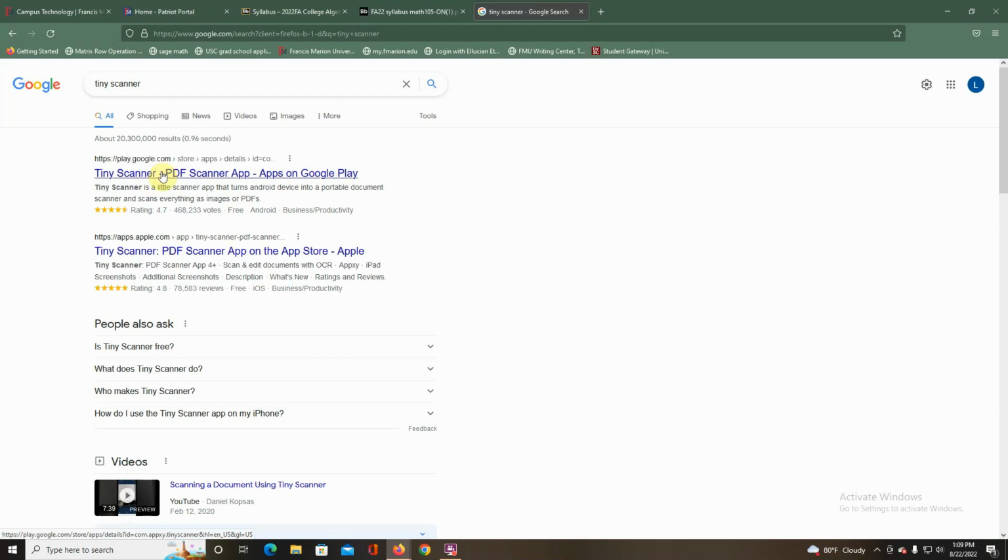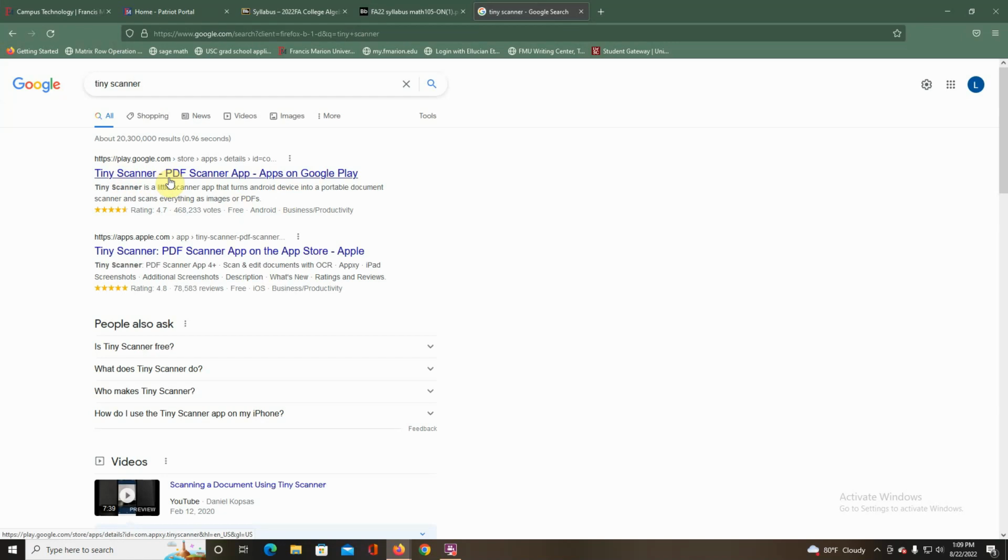There's a free one in the Google Play Store. I mean, there is a $5 one, but there's no need to get the $5 one. It just lets you do color and all that. You don't need color. I just need answers. So get the free Tiny Scanner app. That one works. If you have an iPhone, many iPhones, you can just take pictures and they have a way to convert them to PDFs.